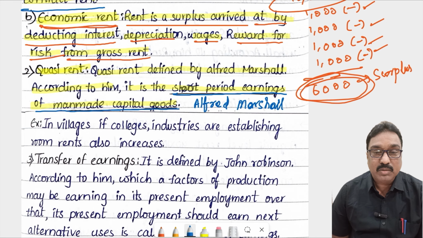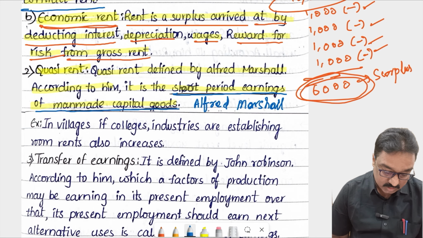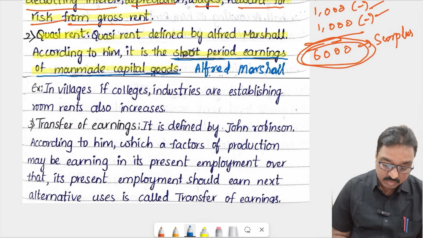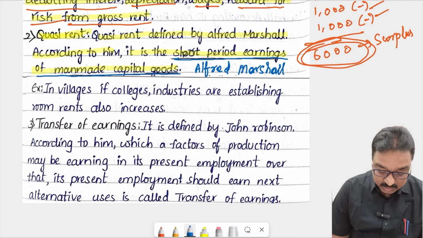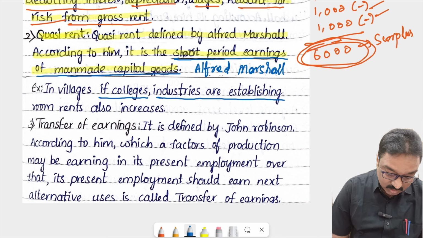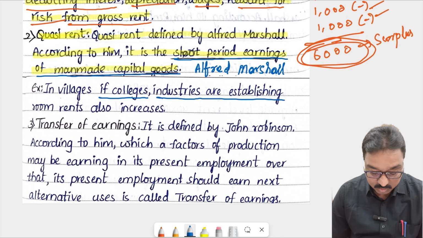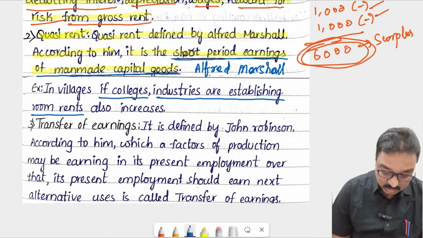Quasi rent, who explained that? Alfred Marshall. For example, in villages, if colleges or industries are established, automatically room rents also increase.